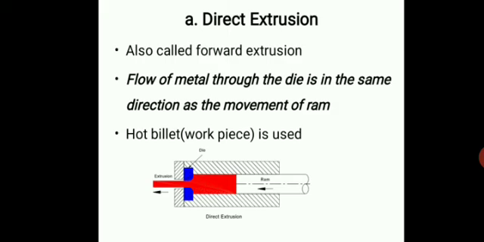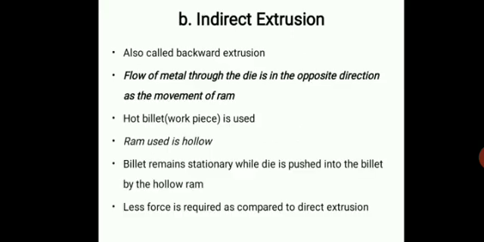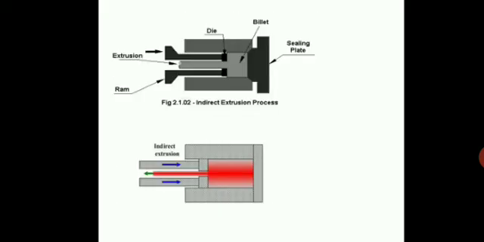Okay, now the second type is indirect type. In this case, the flow of metal through the die is in the opposite direction to the movement of ram. Okay, you can refer to the figure. So here you can see that the ram is moving in this direction and the workpiece is moving in this direction. This red color is the movement of ram.